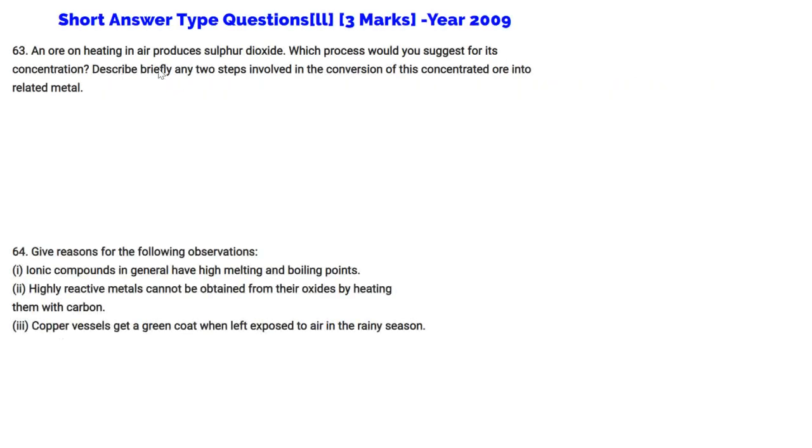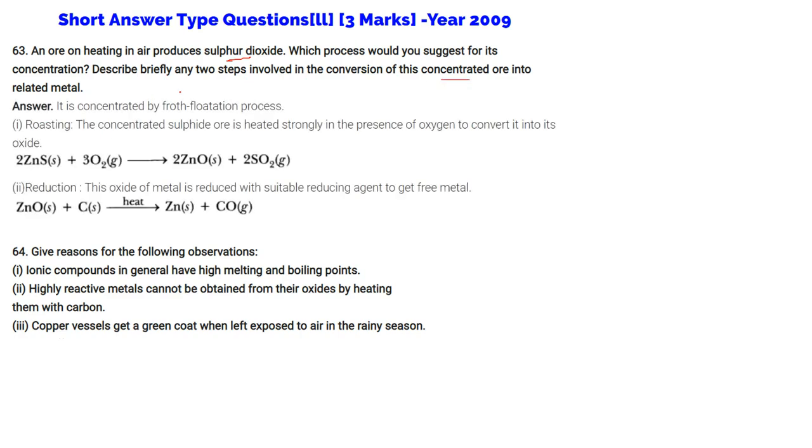An ore on heating in air produces sulfur dioxide. Which process would you suggest for its concentration? Describe briefly any 2 steps involved in the conversion of this concentrated ore into related metal. So this is concentrated by the froth flotation process.